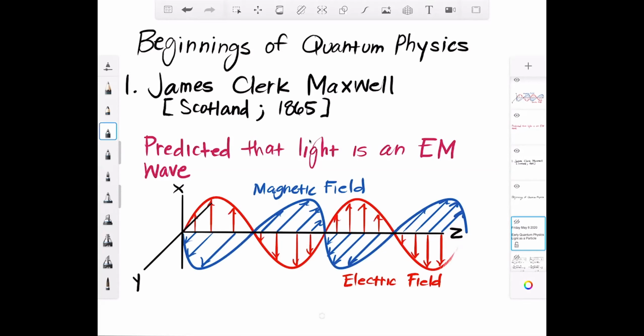So as you can see from this graph, it's in 3 dimensions, X, Y, and Z. So it's going off in the Z direction, and the electric field is going up and down on the X direction, and then the magnetic field is going side to side on the Y direction. But they're oscillating together perpendicular to each other. So this is a revolutionary idea at the time.